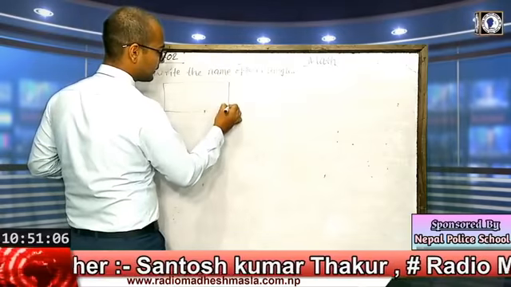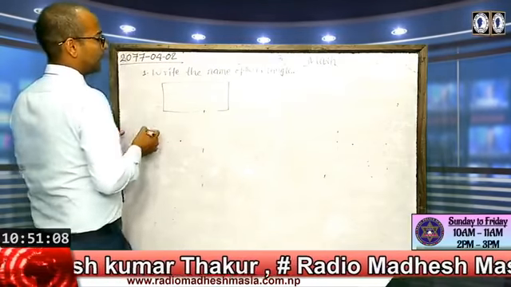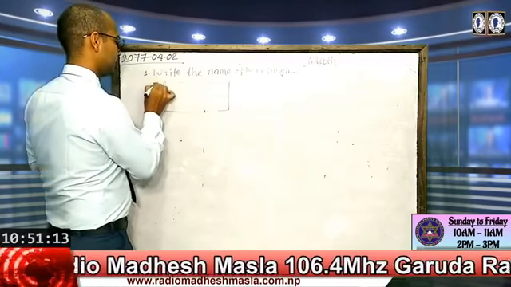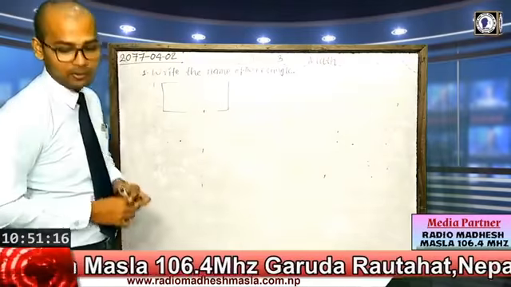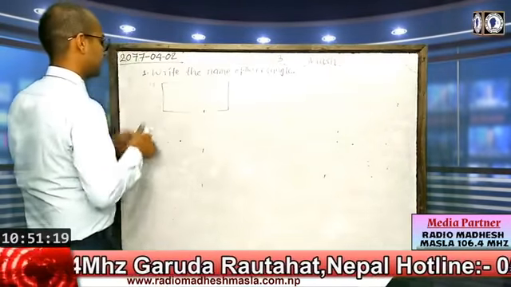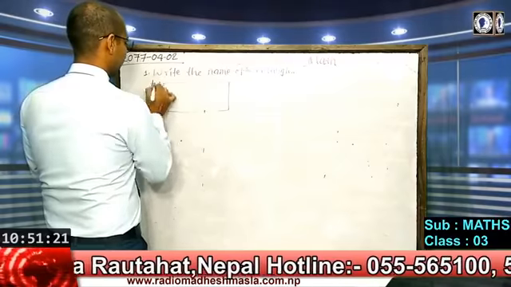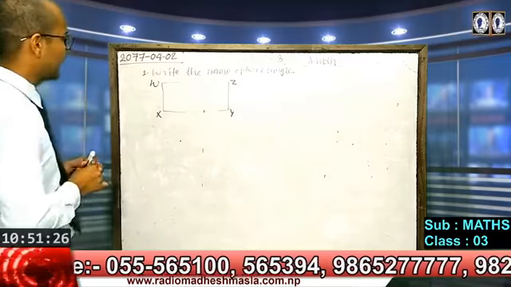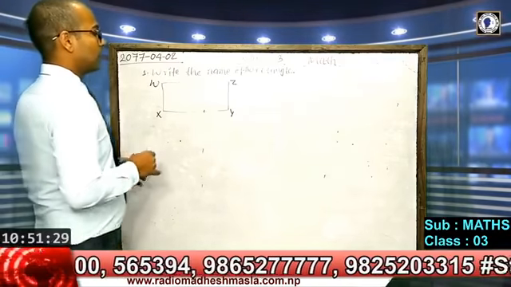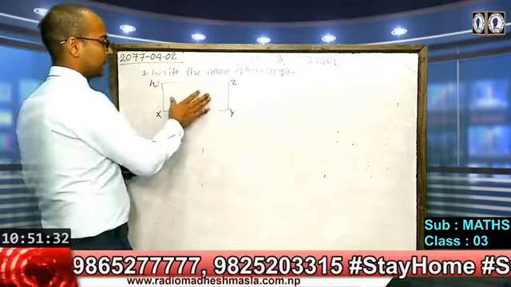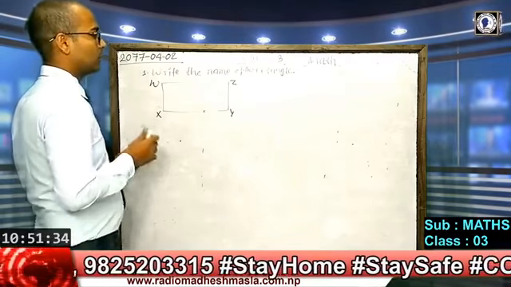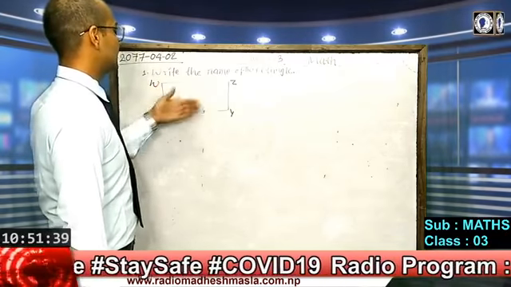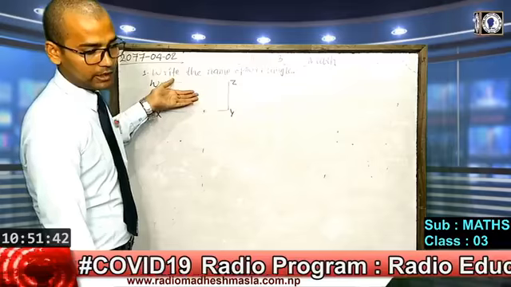Like this, and there may be the names W, X, Y and Z. To write the name of the rectangle, we can write the name by using the letters which are given over there as the vertices.